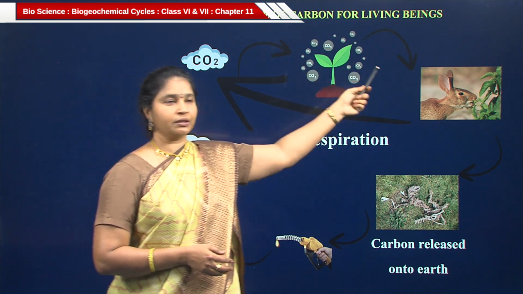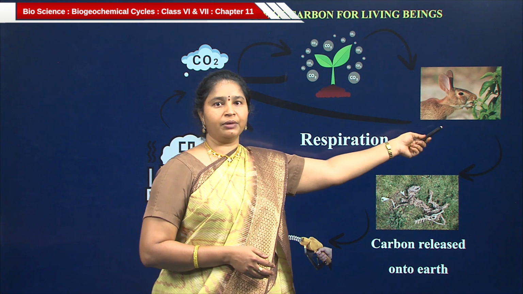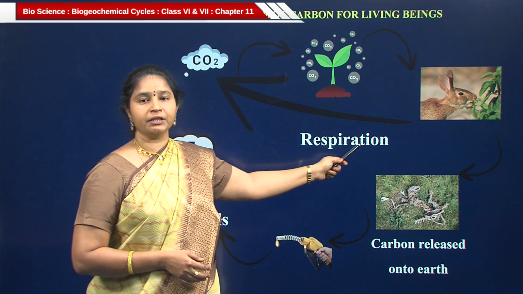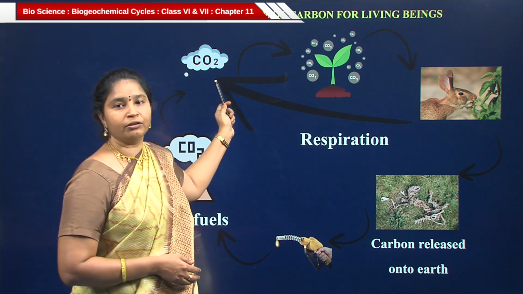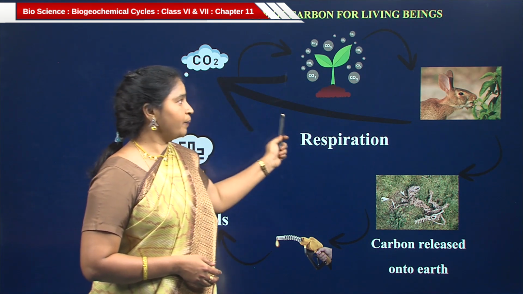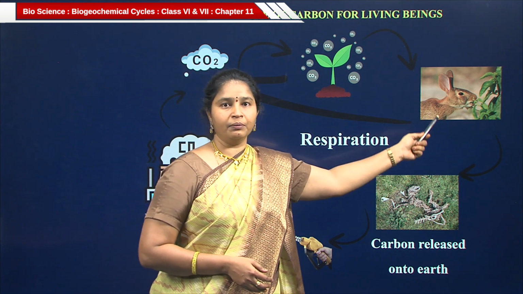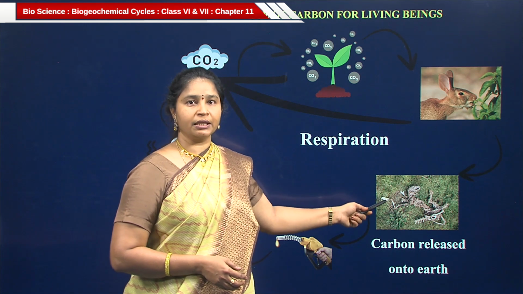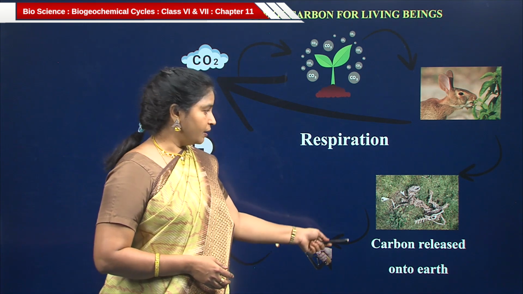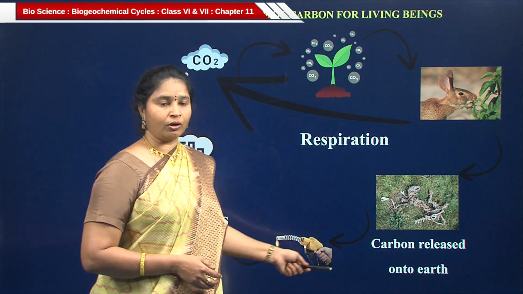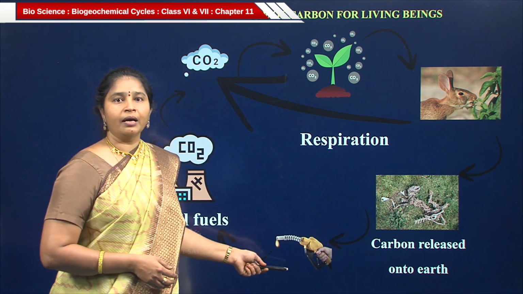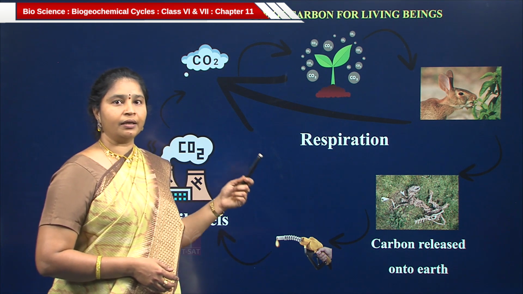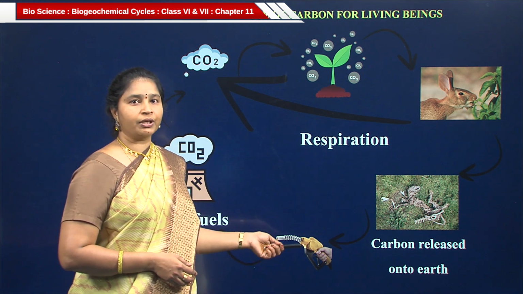In the photosynthesis process, they prepare food. That food is eaten by the animals. And plants and animals respire. In that respiration process, carbon dioxide is released back into the atmosphere. What happens if the plant bodies and the animal bodies are destroyed or decompose? The nutrients present in the plant and animal body mix with the soil. So, you can see plant and animal bodies are burned or they are partially pressurized.